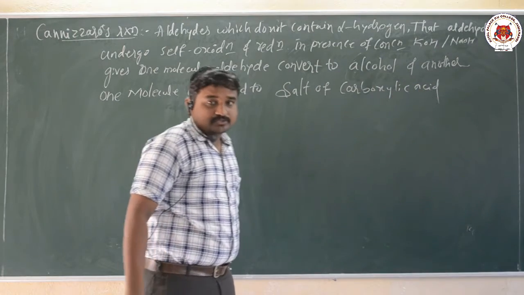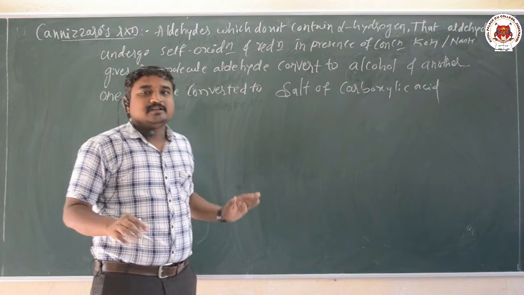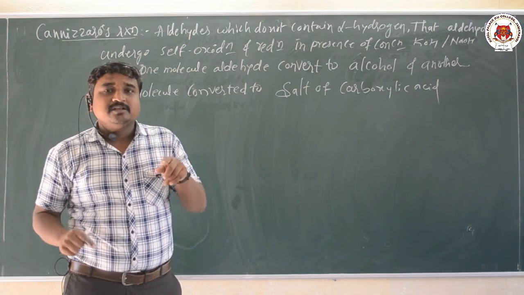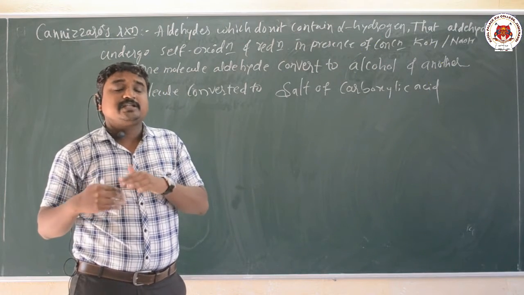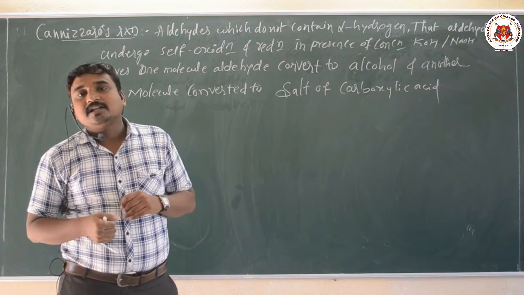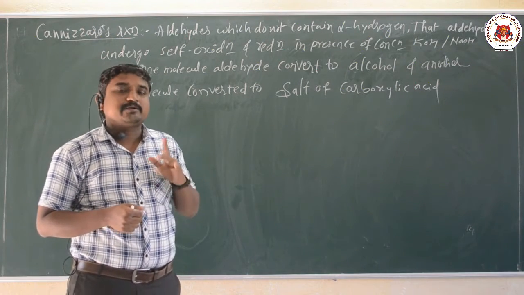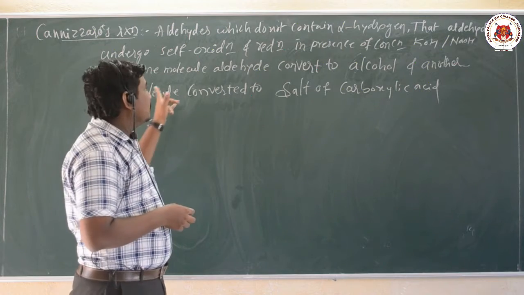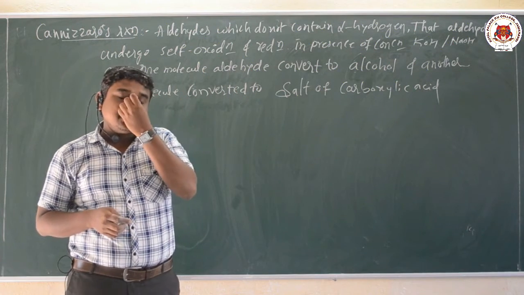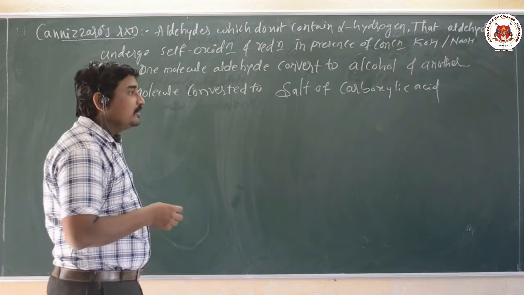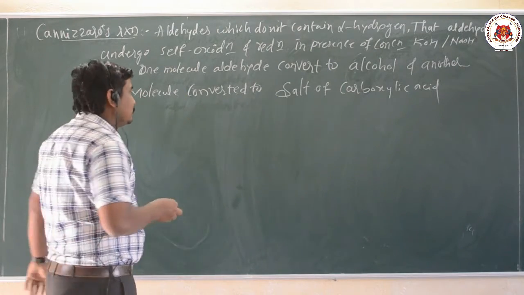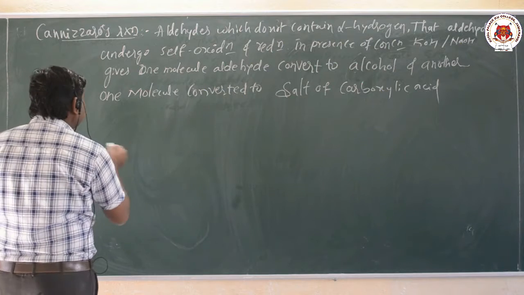The Cannizzaro reaction means the aldehydes which do not contain alpha hydrogen will undergo self oxidation and reduction reaction. In the presence of concentrated sodium hydroxide or potassium hydroxide, one molecule of aldehyde is converted into alcohol and another one molecule is converted into the carboxylic acid salt. Let me take one example.